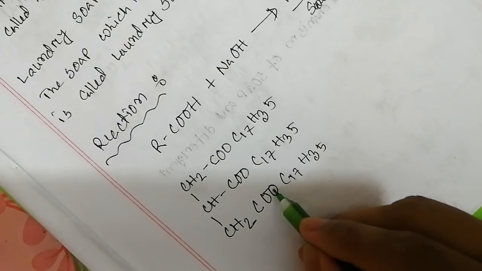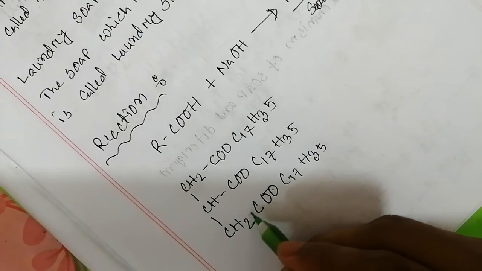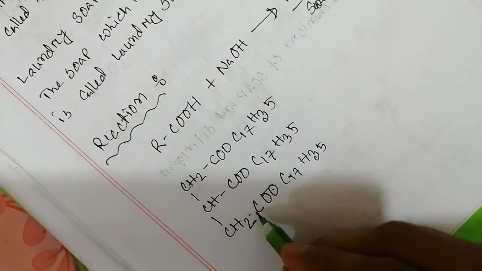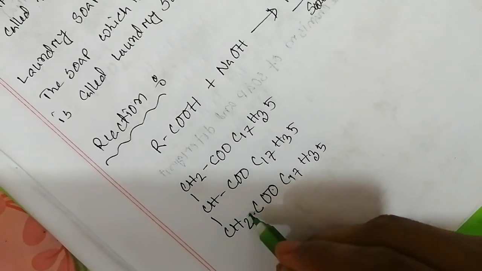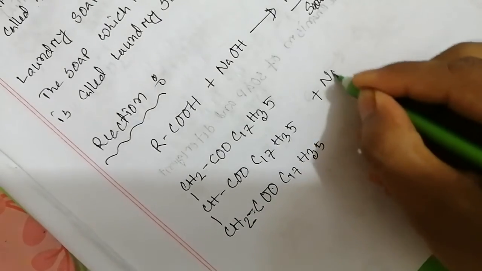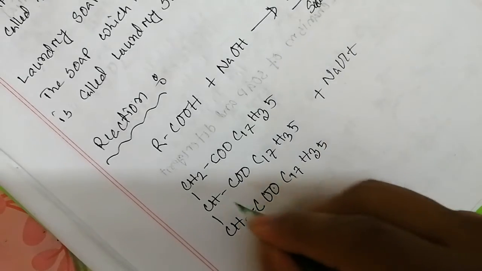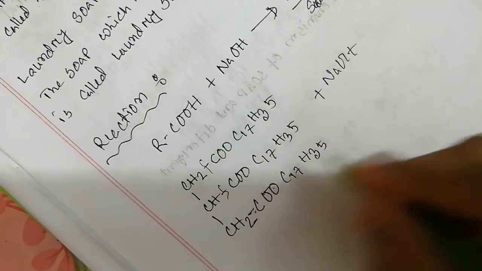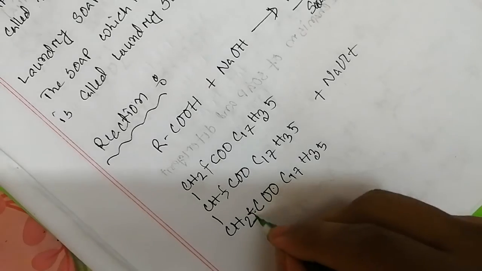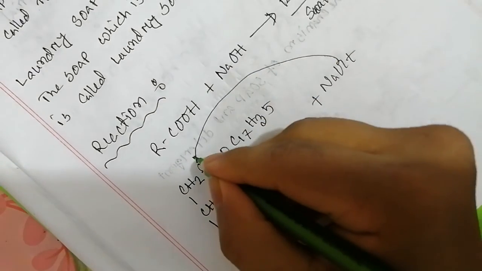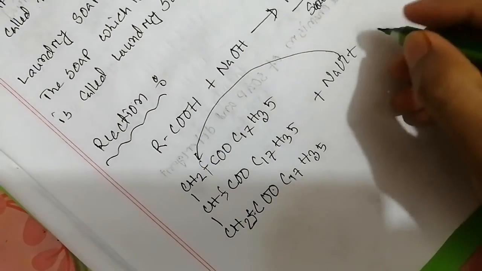You have to know that these OR groups are bonded with this carbon, this carbon and this carbon, and after the reaction this bond may break and hydroxide attaches to this carbon.